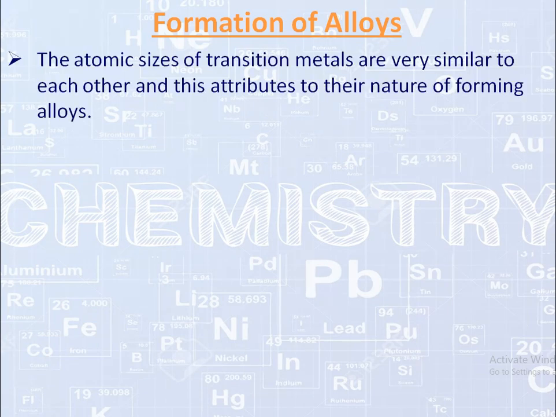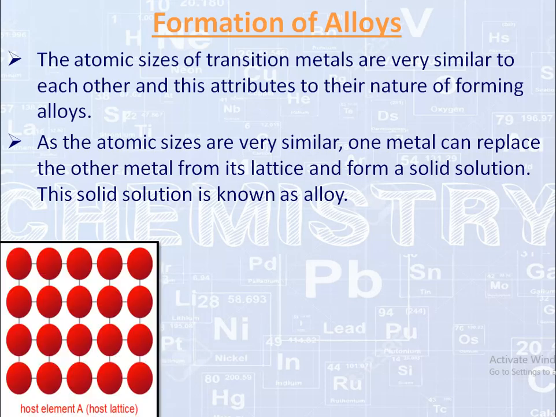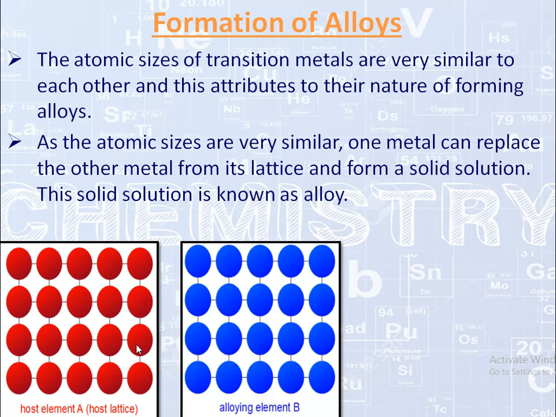The atomic sizes of transition metals are very similar to each other, and this is why they tend to form alloys. As the atomic sizes are very similar, one metal can replace the other metal from its lattice and form a solid solution. This solid solution is known as an alloy. As you can see, this is one metal with a lattice structure in which atoms are arranged in a particular manner, and this is another metal with a lattice structure in which atoms are arranged.